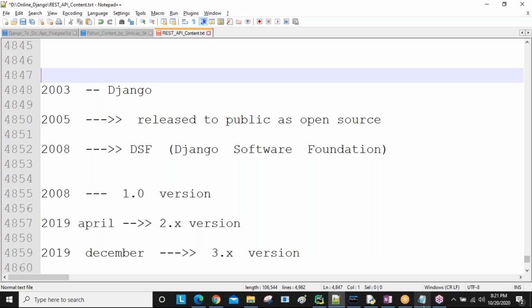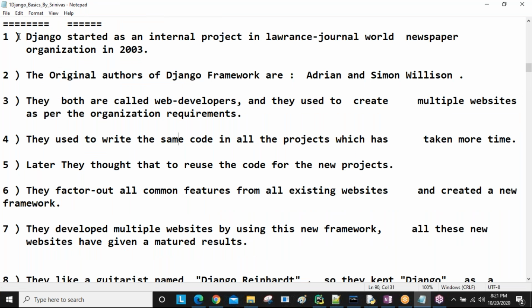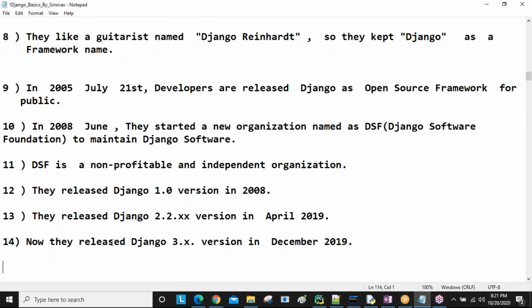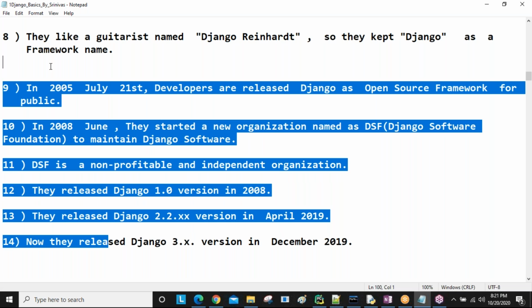You are going to understand all these points more clearly, including why they started, when I share the documentation and you read it line by line. Okay guys, I'm going to stop this session here.